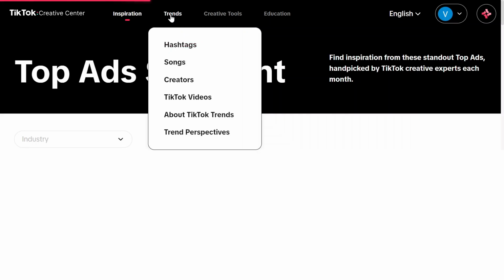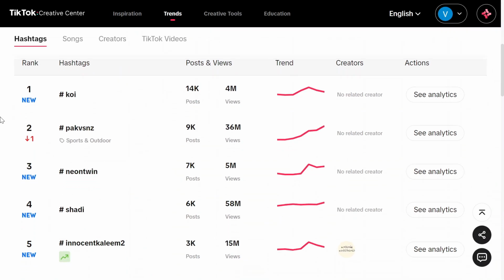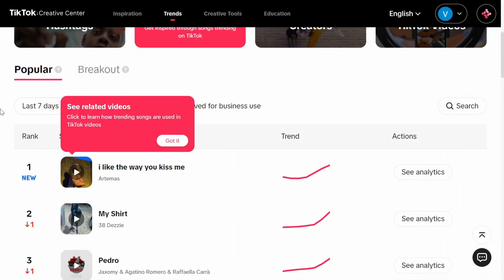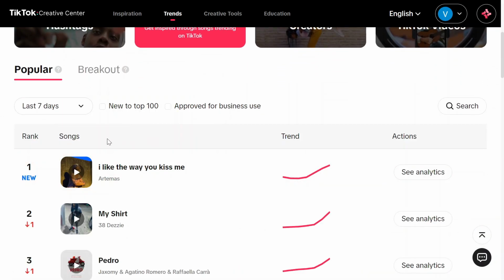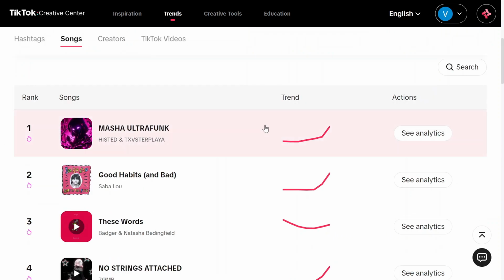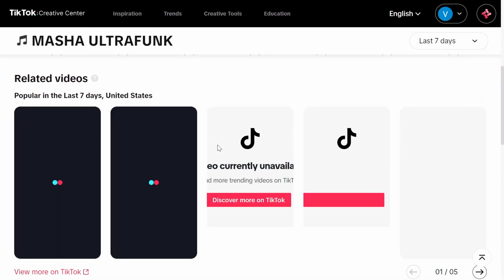You can click onto the trends and then go onto the hashtags, and here you can see which hashtags are trending, right? And here you can click onto the singers that are trending, and you can also click onto the breakout, and then you can see the graphs, and by further clicking see analytics you can go on to the extra details of this.